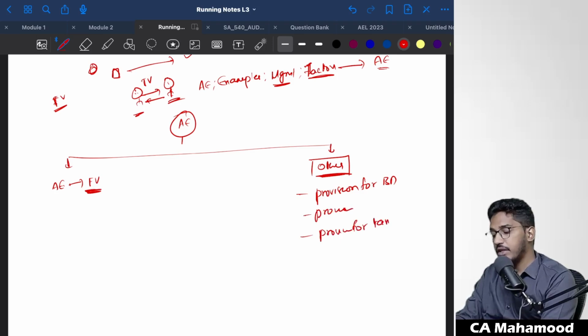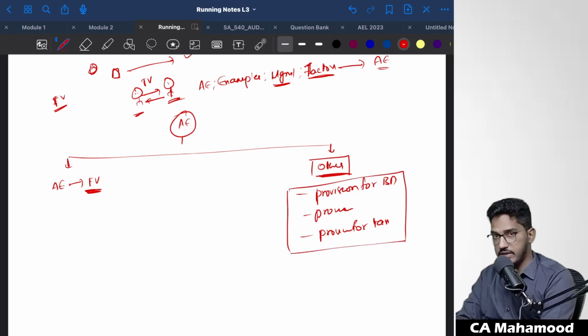These will be determined on the basis of our past experience. These kinds of provisions don't involve any usage of fair values. They will be determined purely on the basis of our past experience.